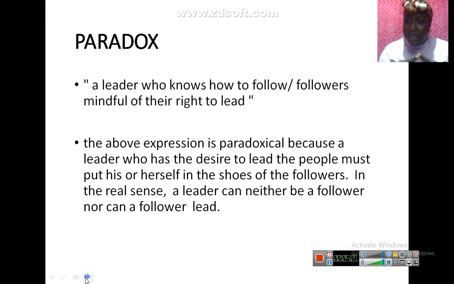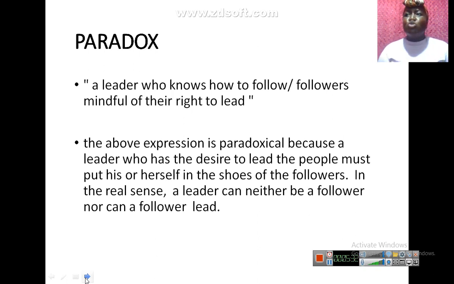Are we together, class? Okay, now let's look at this example. A leader who knows how to follow, followers mindful of their right to lead. Now, the above expression is paradoxical because a leader who has the desire to lead the people must put himself or herself in the shoes of the followers. In the real sense, a leader can neither be a follower nor can a follower lead. Now, it's paradoxical. A leader who knows how to follow.